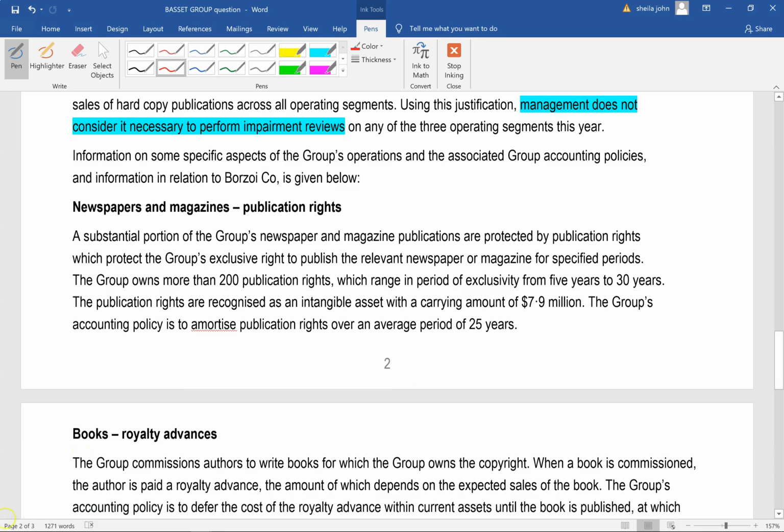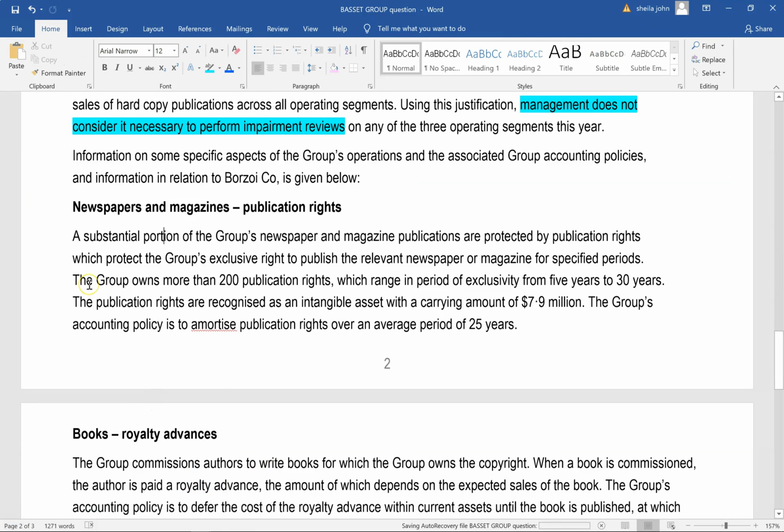So with respect to Borzoi, let's just continue. A substantial portion of the group's newspaper and magazine publications is protected by publication rights, which protect the group's exclusive right to publish the relevant newspaper or magazine for specified periods. The group owns more than 200 publication rights, which range in the period of exclusivity from 5 years to 30 years.